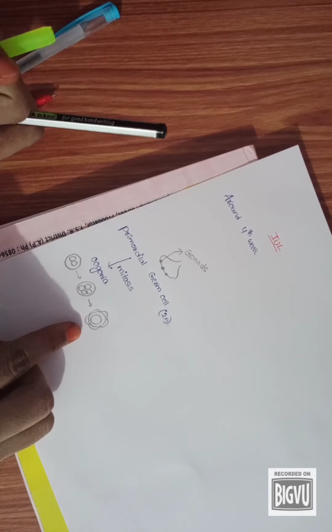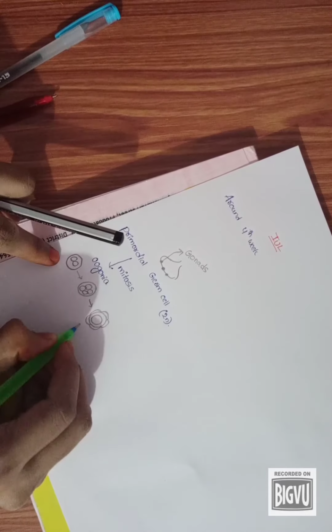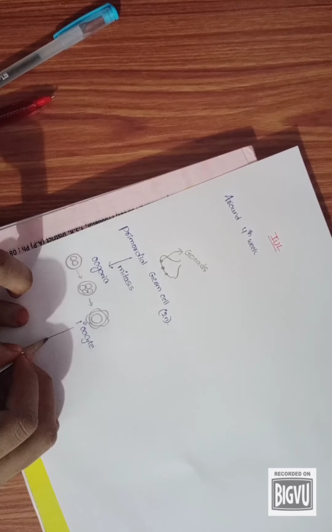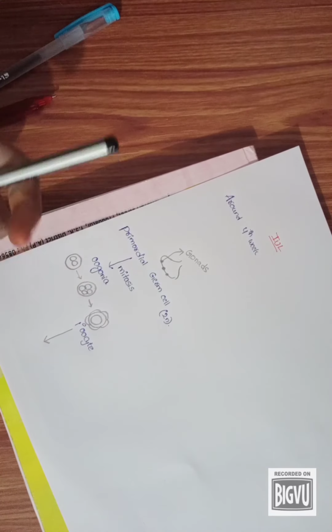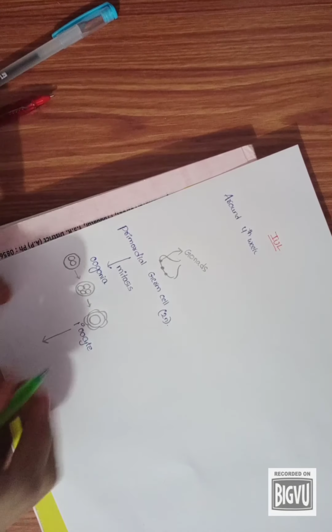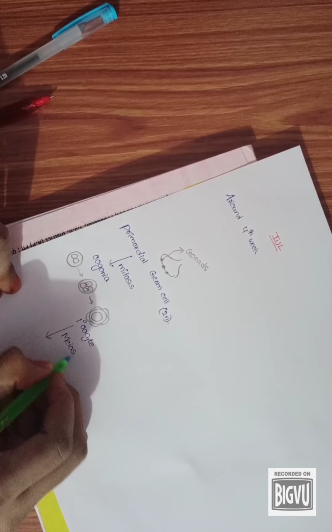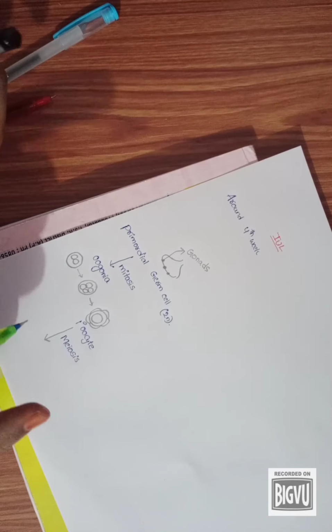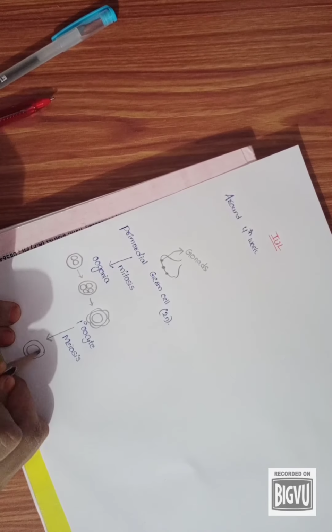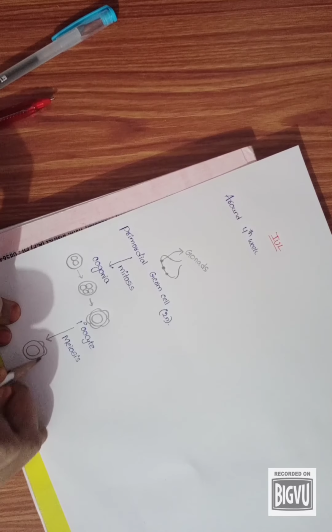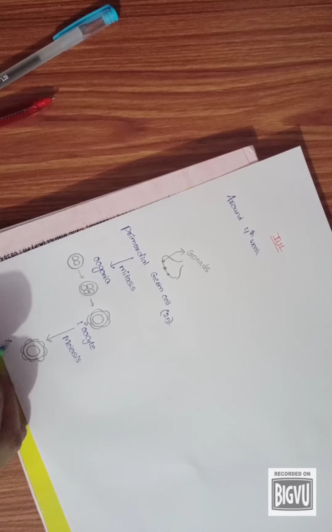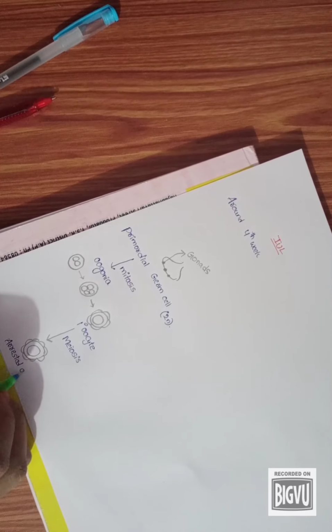This cell is called the primary oocyte. After this, the primary oocyte undergoes the first meiotic division. Here will be the meiotic division, meiosis. This meiosis is arrested at the stage of prophase. This is the primary oocyte with the flat epithelial cell outside, arrested at prophase.